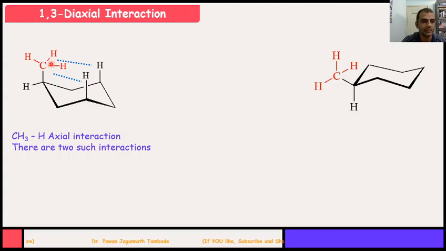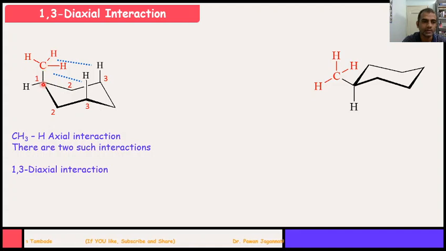So there is an interaction between this CH3 and hydrogen, this CH3 and hydrogen. There are two such interactions between atoms or groups which are present on axial position and relatively at 1 and 3 position. And because of that, this phenomenon is called 1,3 diaxial interaction. So just count the number.